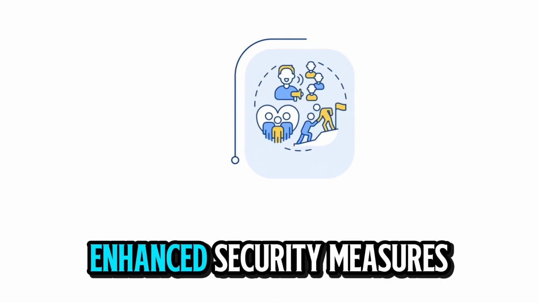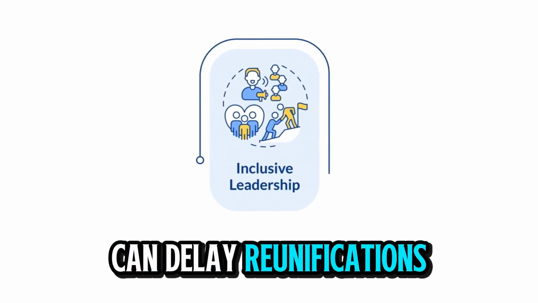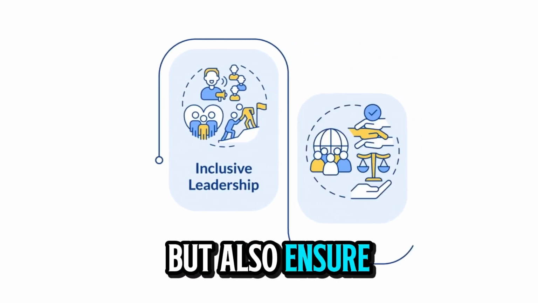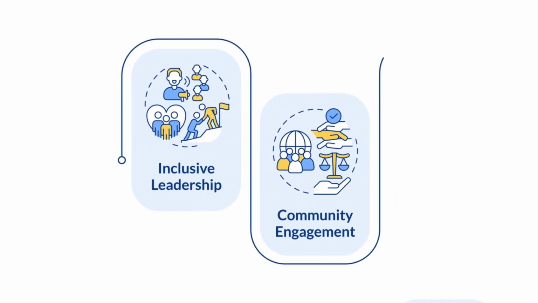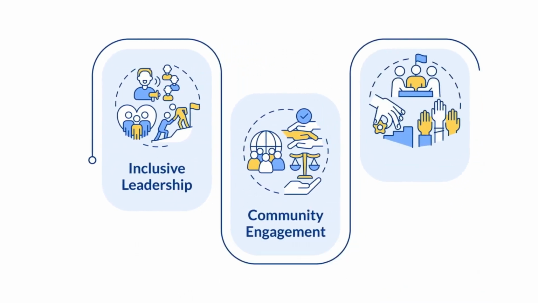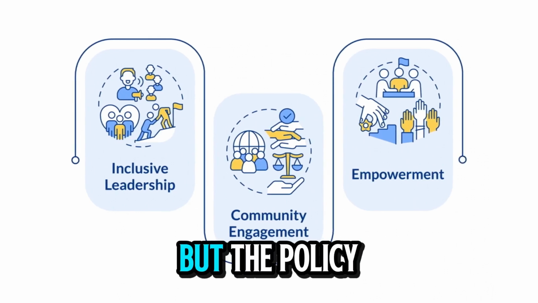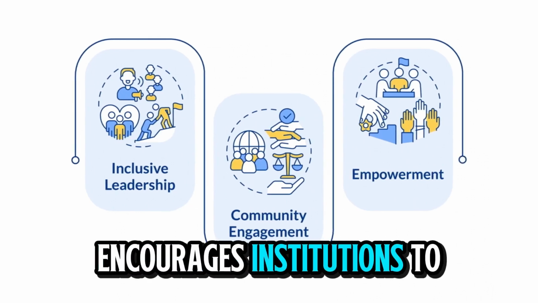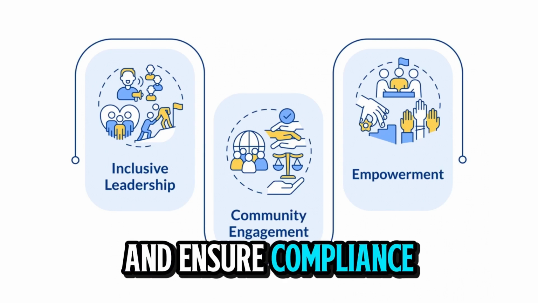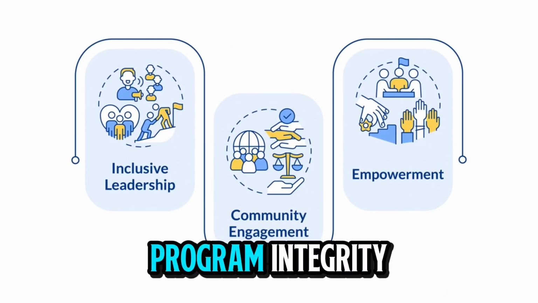So, how does all this affect Americans directly? Family and loved ones: enhanced security measures can delay reunifications, but also ensure safer travel for families. Education and research: U.S. universities may temporarily face reduced enrollment, but the policy encourages institutions to adapt and ensure compliance, maintaining long-term program integrity. Business and economy: